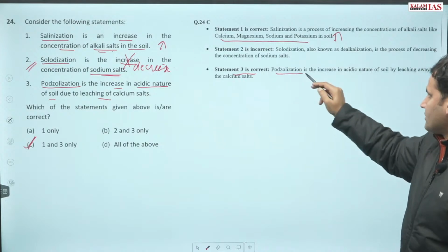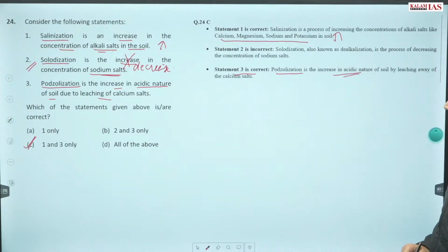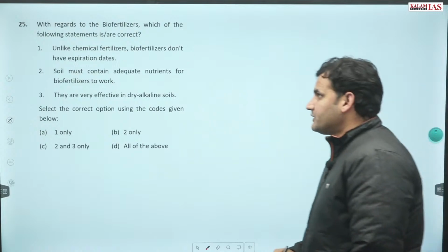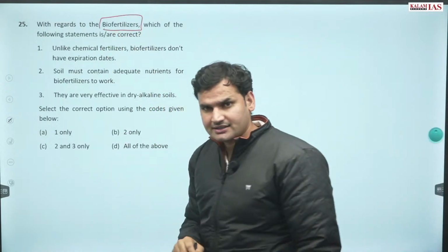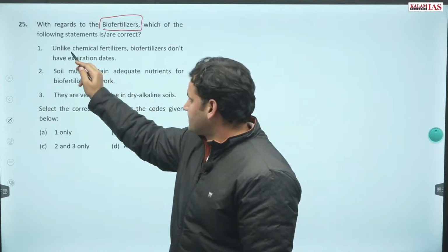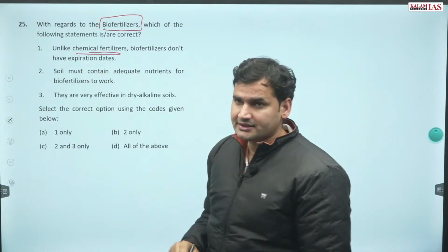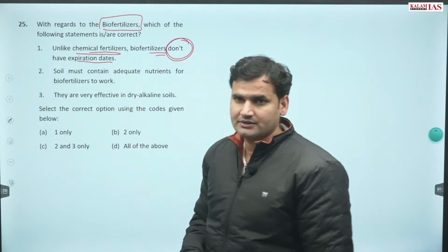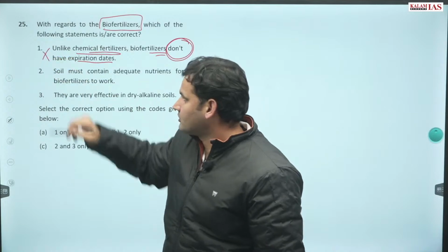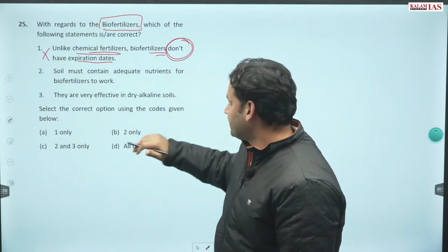Statement 3, podzolization in acidic nature. Then question number 25. With regards to biofertilizers, which of the following statements are correct? First, unlike chemical fertilizers, biofertilizers don't have expiration. No, this is not true. They also do have expiry dates.